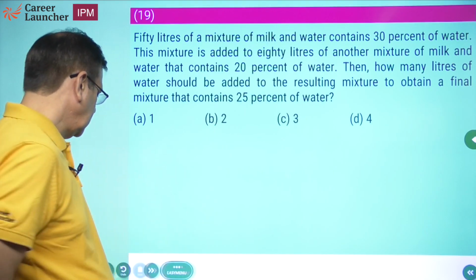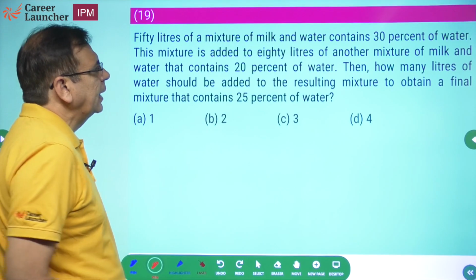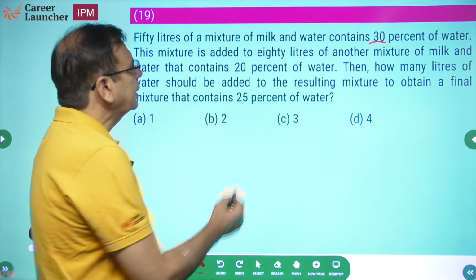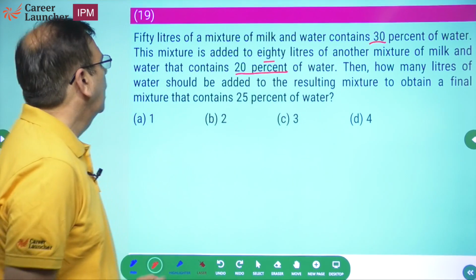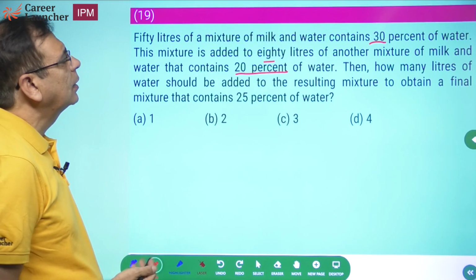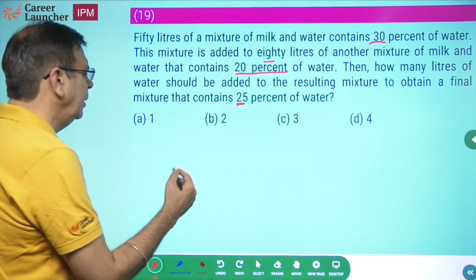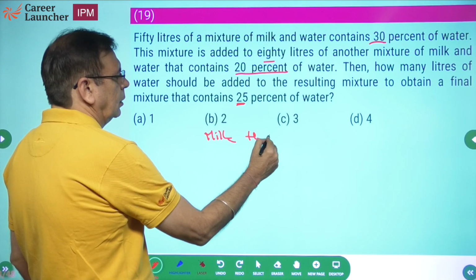Let's see. Okay, 50 liters of a mixture of milk and water contains 30% water. The mixture is added to 80 liters of another mixture of milk and water that contains 20% water. How many liters of water should be added to the resulting mixture to obtain a mixture that contains 25% water? That's okay. So we have milk and water.